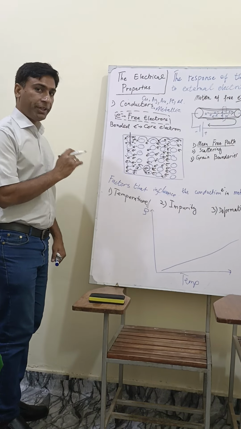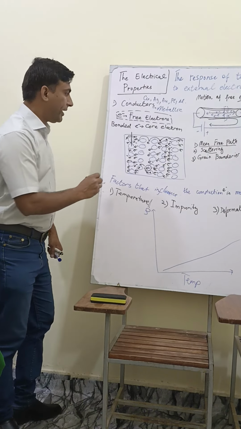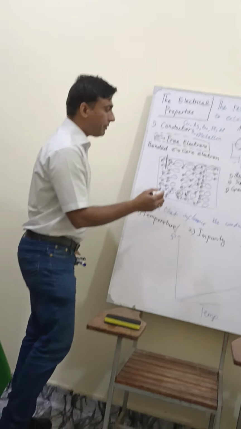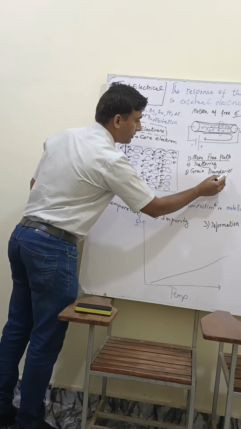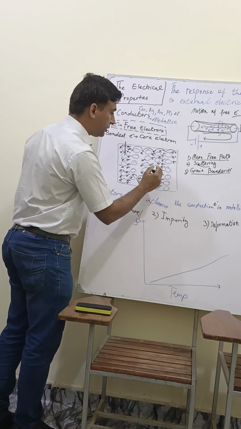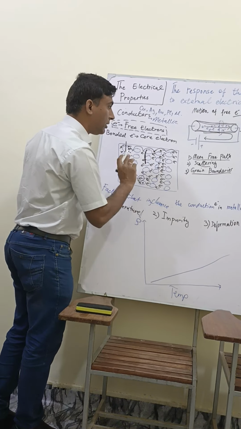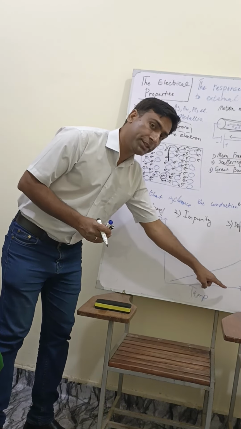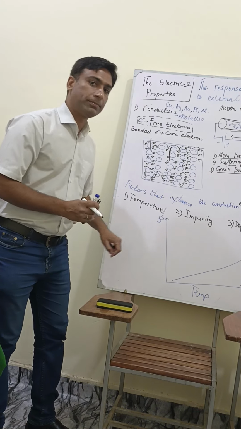And when the temperature increases, the scattering of electrons also increases, which means that electrons will also have scattering in between them. And because we don't have a perfect material around us, we have sometimes polycrystalline materials, in them we have grain boundaries. So across those grain boundaries also, these electrons will not follow the straight path. That is why with the increase in the temperature, the resistivity of the metallic materials also increases.